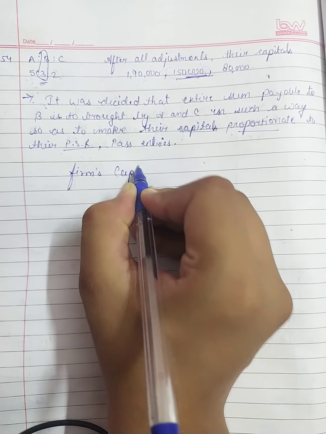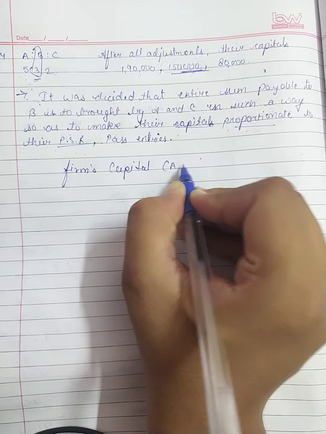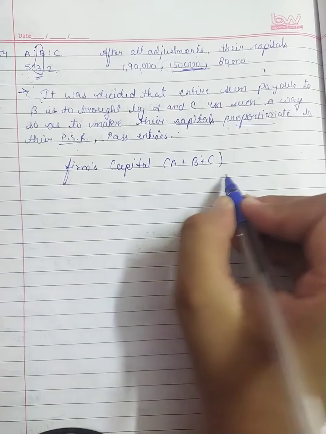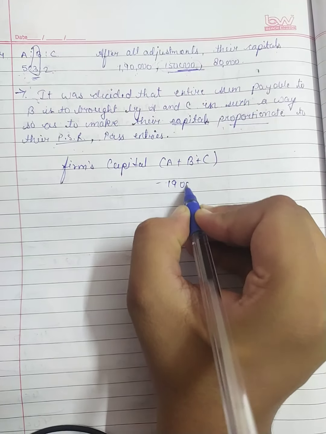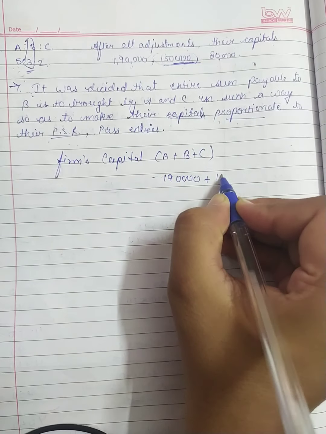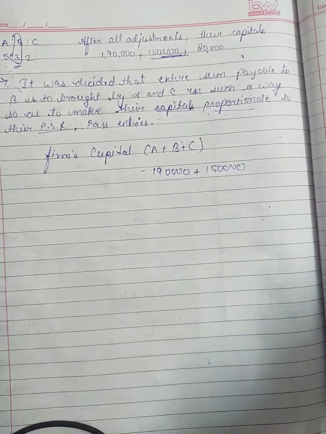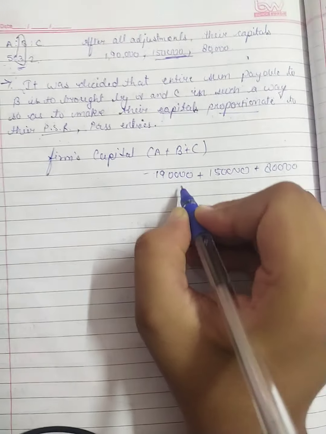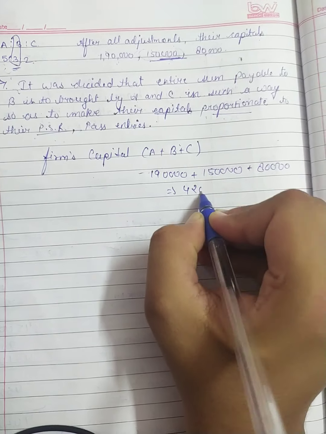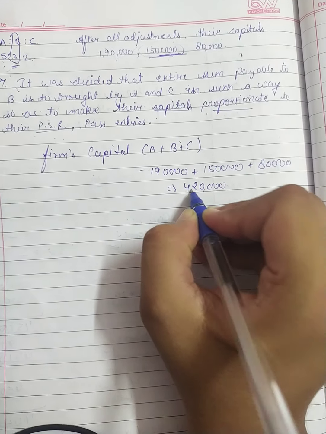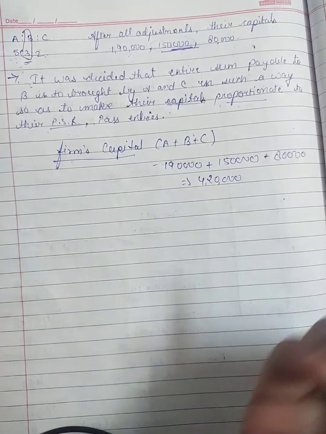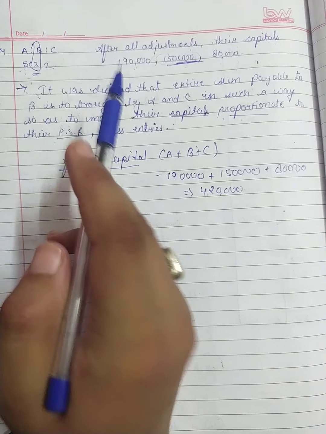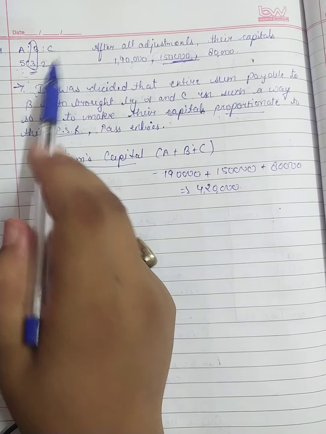Firm's capital will be A's capital, B's capital plus C's capital. So it will become 1,90,000 plus 1,50,000 plus 80,000. So it will become 4,20,000. So here is our firm's capital. Now we will calculate new capital of A and C in new ratio, that is 5:2.